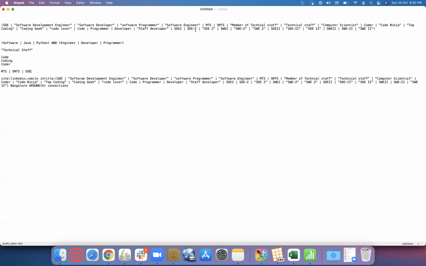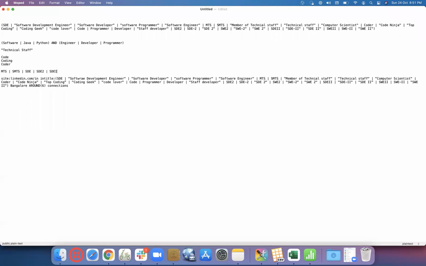This would cover all the SDE-2, everything with a hyphen or space, with either the numeric or the Roman numeral. But for the one with 2 immediately attached, like SDE2, instead of just SDE, we can go for SDE2.